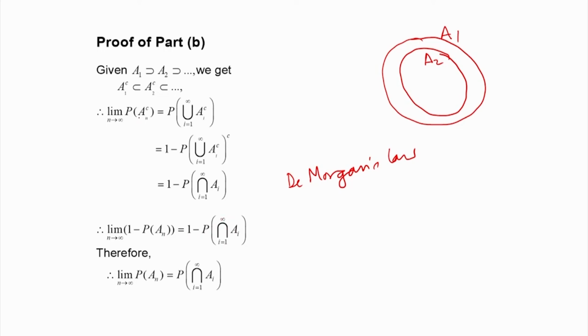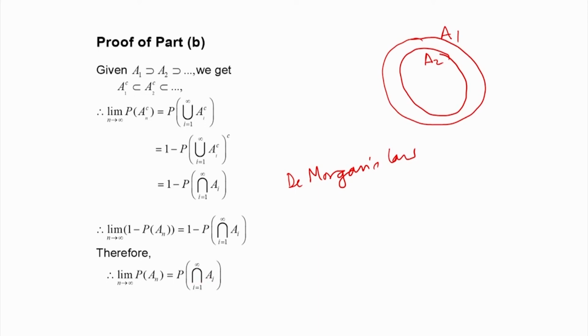So, I am just equating this and this, substituting 1 minus P of A_n. Therefore, we get that the limiting probability of A_n as n tends to infinity is the same as the probability of this limiting event.